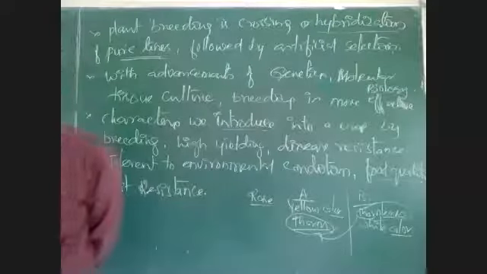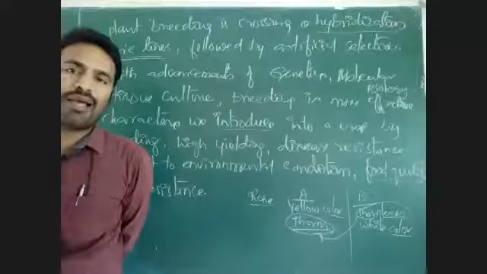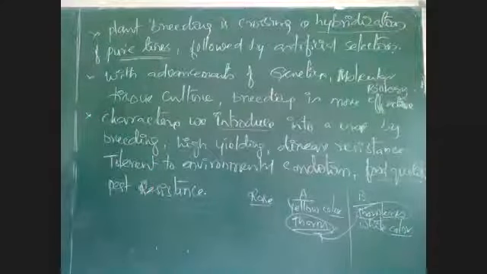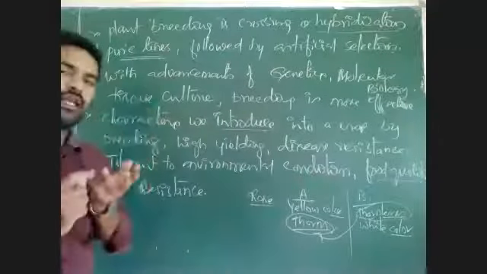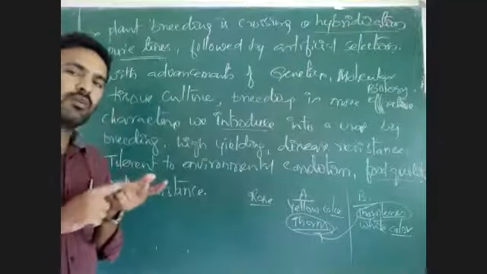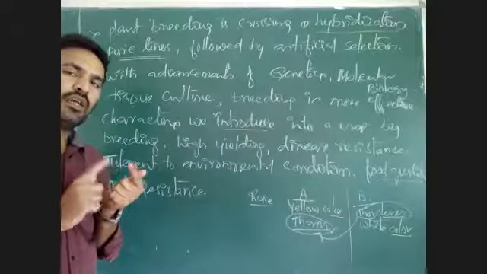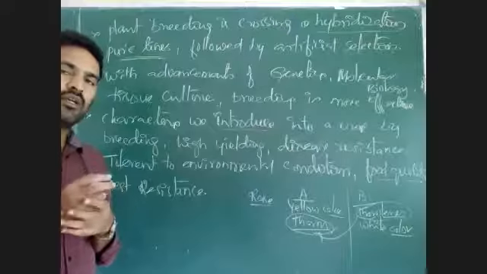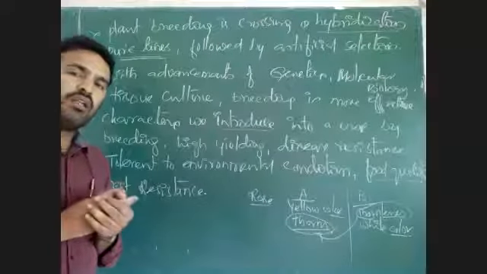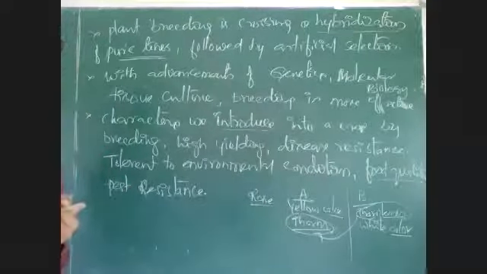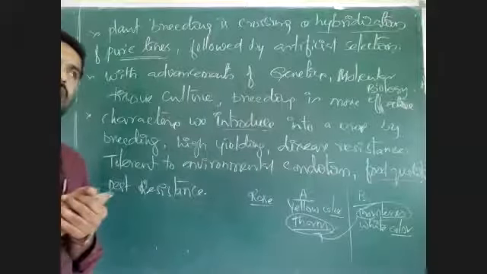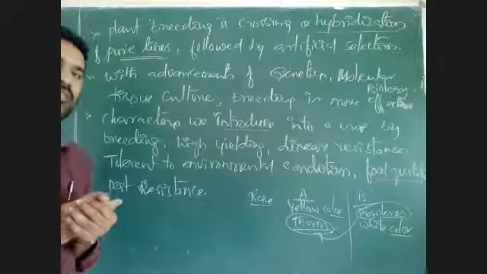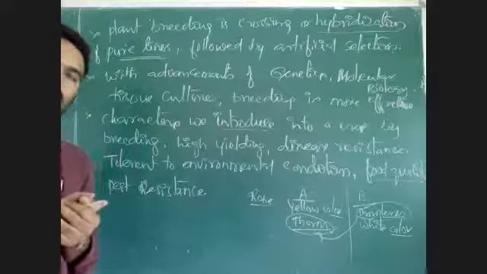Usually we need a balanced diet. That balanced diet must possess all food stuffs like carbohydrates, protein, lipid, vitamins, minerals, fiber, and everything. If all these are present in a food, then the food can be called a balanced diet. We need all these food stuffs.